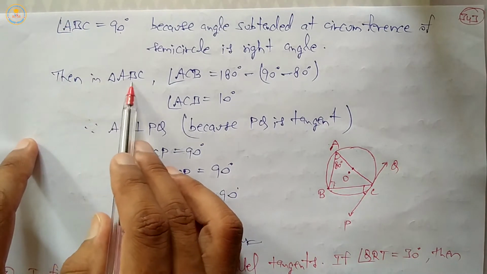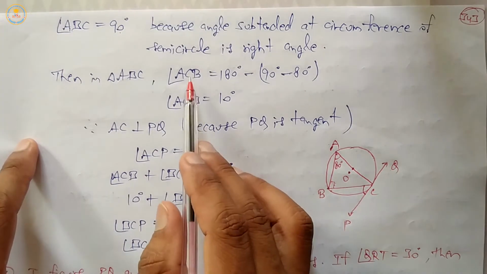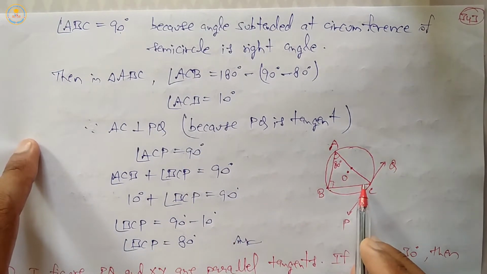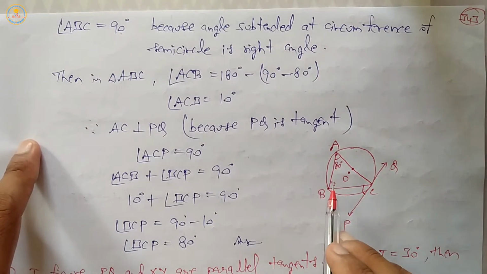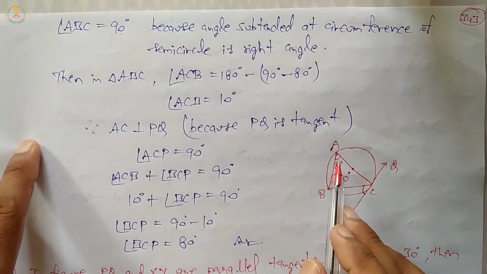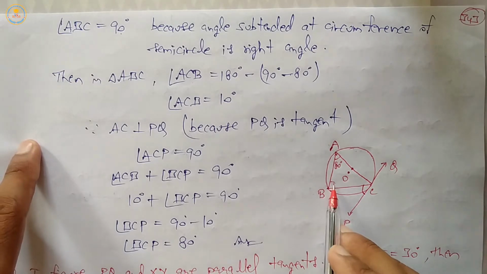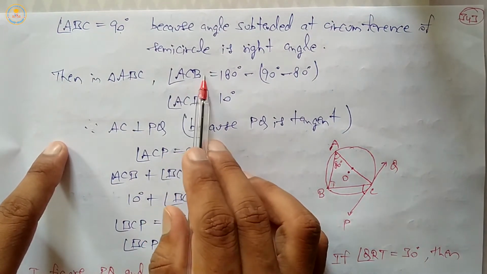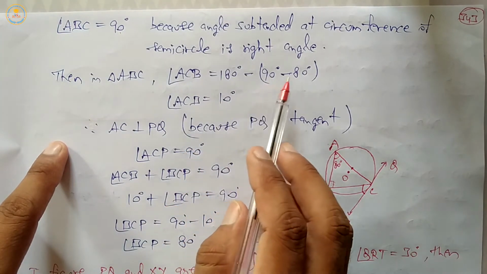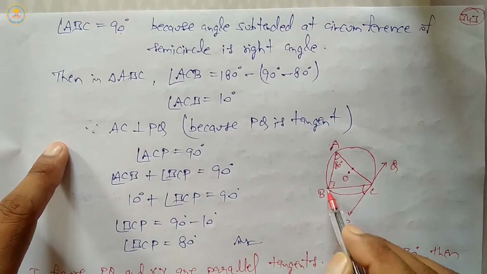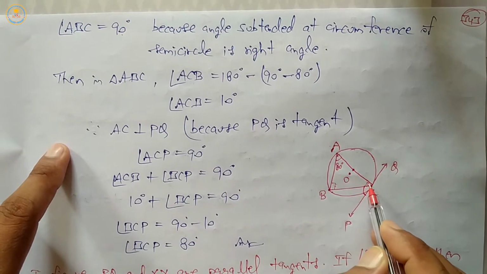Then in triangle ABC, by the angle sum property, angle A plus angle B plus angle C equals 180. It means angle C equals 180 minus 80 minus 90. So ACB equals 180 minus 170, which is 10 degrees. ACB equals 10 degrees.